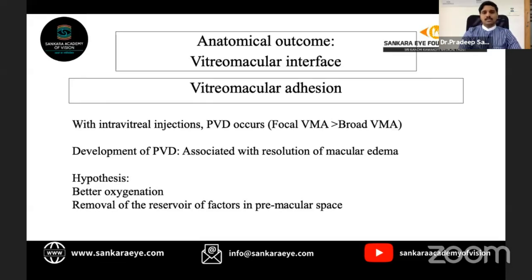As we can see, there is increase in oxygenation of the inner retina and there is a removal of the reservoir of factors in the premacular space, which would be contributing to the development of macular edema. There is only one study which has evaluated its role as a biomarker, so it needs further studies to confirm.